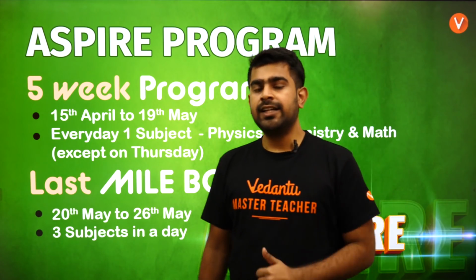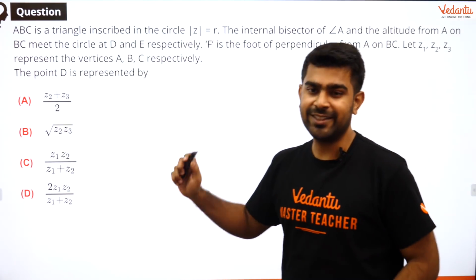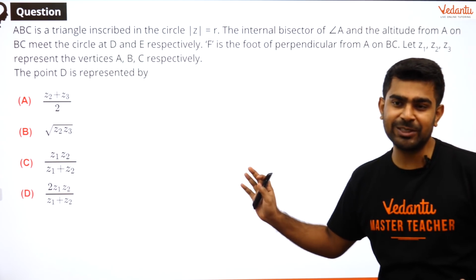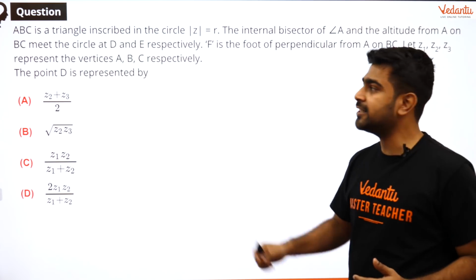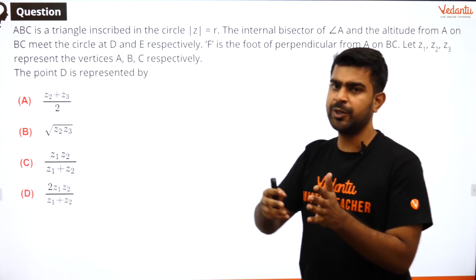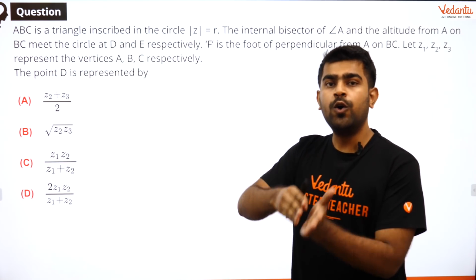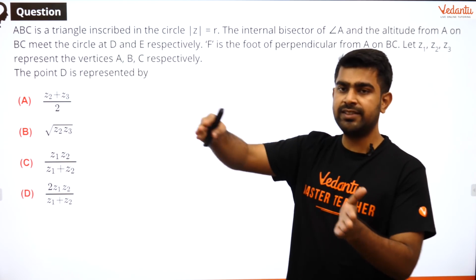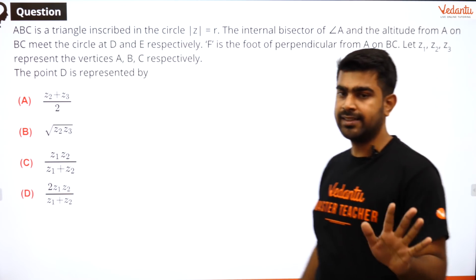Okay guys, so with that, let us get started with our discussion today on complex numbers. The first question over here. So last time people had requested me to move away from the screen, so I hope it's visible now. So here we have a question which says ABC is a triangle inscribed in a circle. I'm sure all of you are aware mod of z equal to r is a circle, because mod of z is nothing but distance. So distance from our point O, which is nothing but the origin, is going to be fixed because r is a constant here. So when my fixed distance is there between 2 points, I know my z is going to trace a circle. As simple as that.